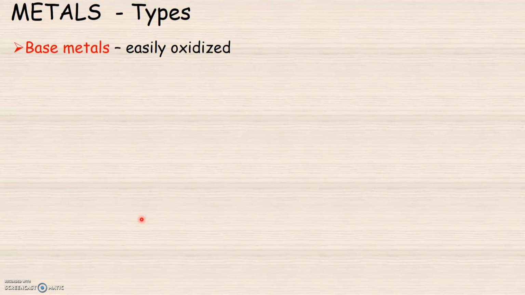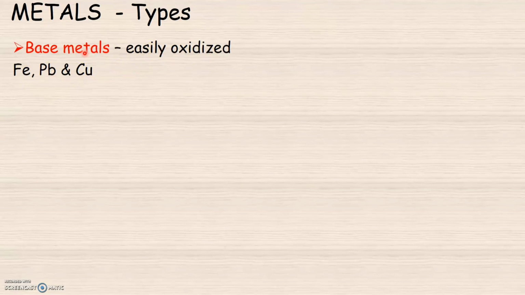Base metals are the metals which will get oxidized easily. Some of the examples of base metals are, as you all know, iron, which gets oxidized easily, lead and copper. So these are the metals which get oxidized easily and they are called base metals.